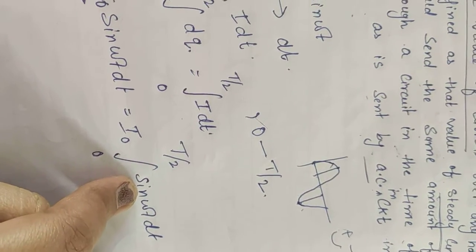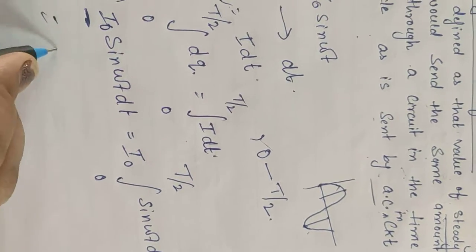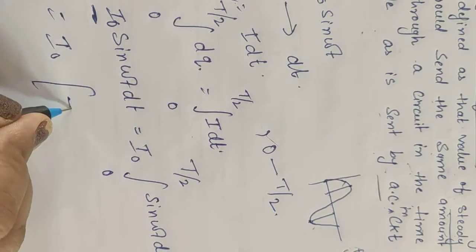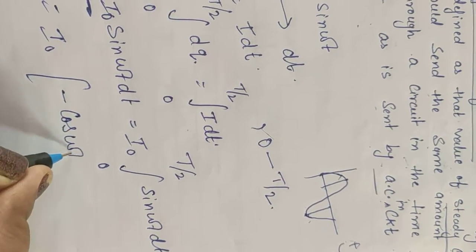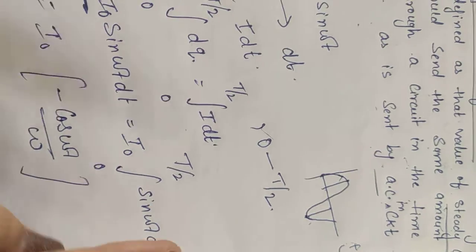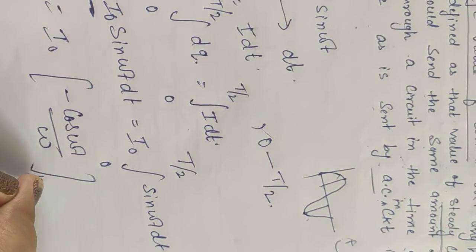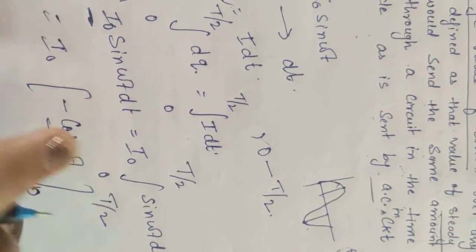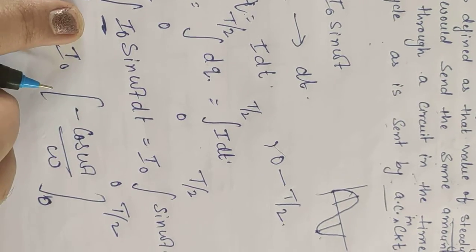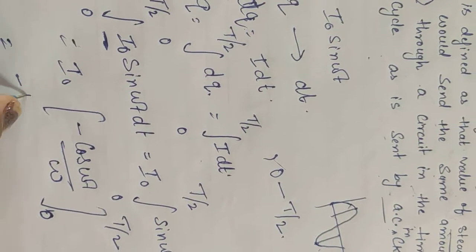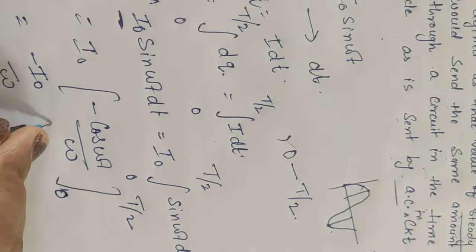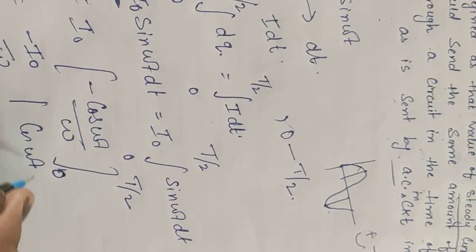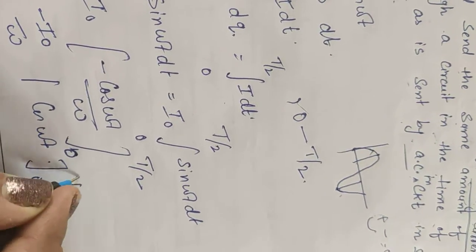Now the integration of sine is minus cos, so we will write here I naught times minus cos of omega t upon omega by the rule of integration. Limits are from 0 to T by 2. Taking this omega and this minus outside, that becomes minus I naught by omega times cos of omega t from 0 to T by 2.